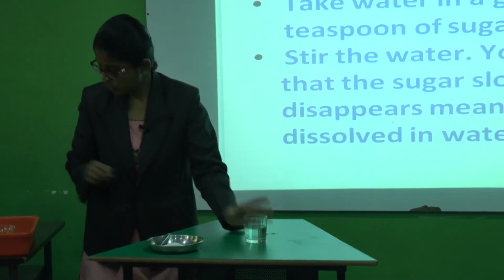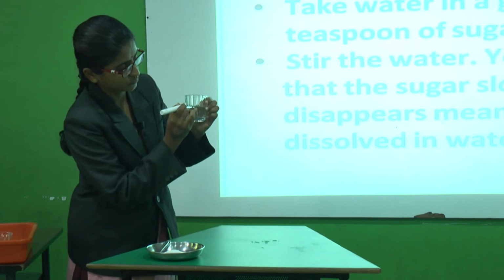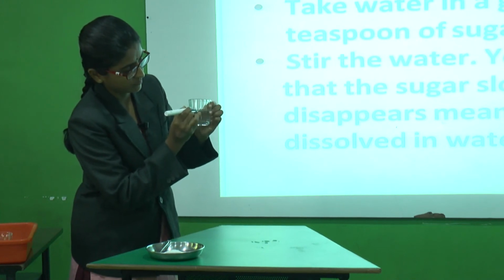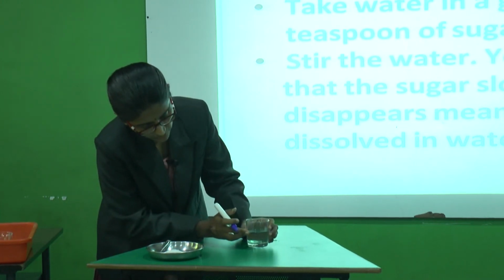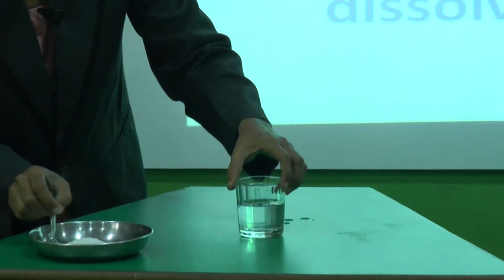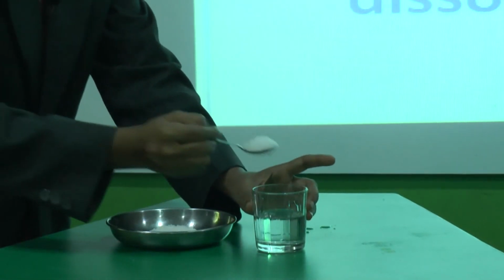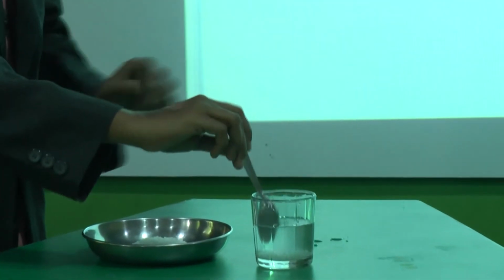I have taken water in a glass, and I will mark here. Means this much water I have taken in the glass. Now I will add 1 teaspoon of sugar in this, and I will stir it.